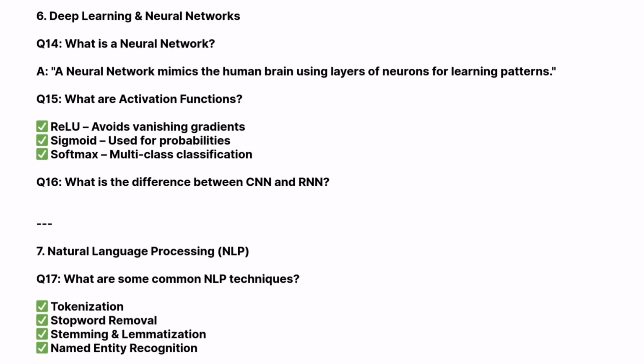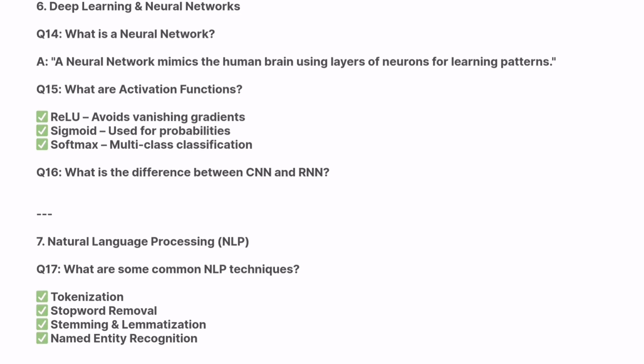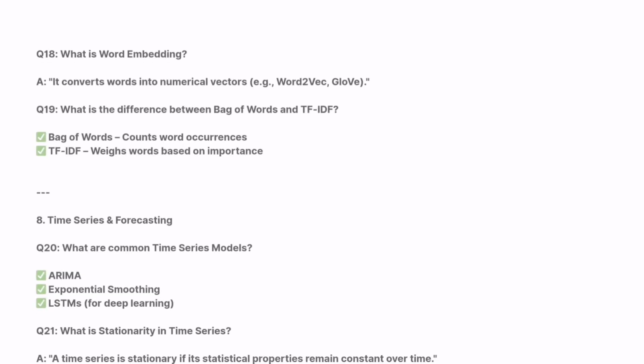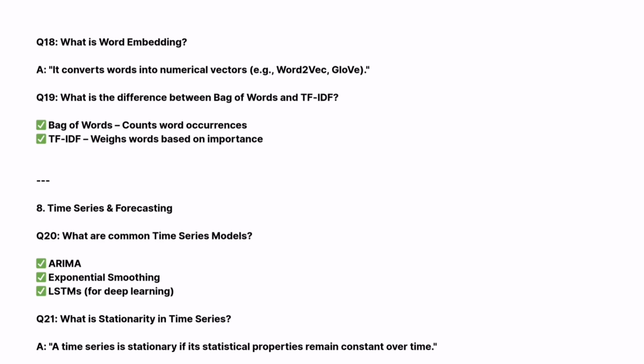So these are the common NLP techniques, that is tokenization, stop word removal, stemming and lemmatization, and named entity recognition. You need to know how we do the tokenization, how we do the stop word removal, and what stop word removal is. Now the next question is, what is word embedding? Word embedding converts words into numerical vectors. Examples are Word2Vec and GloVe.